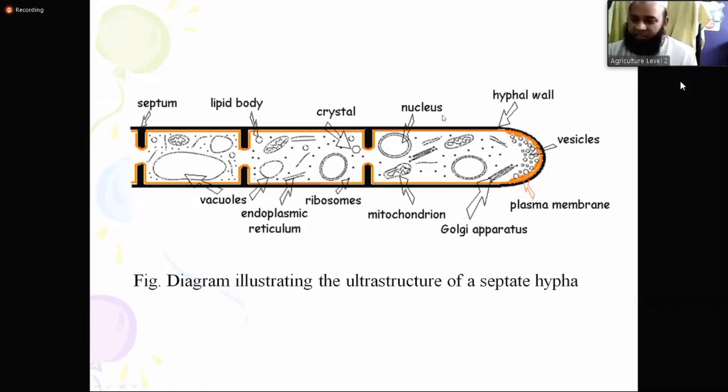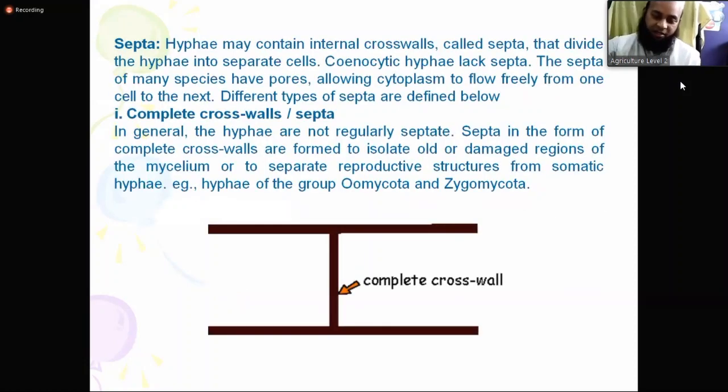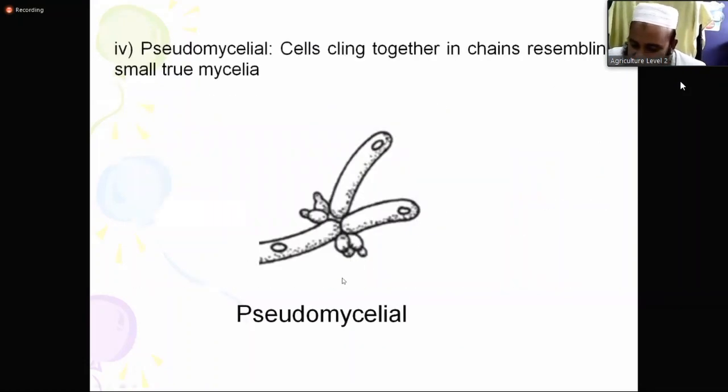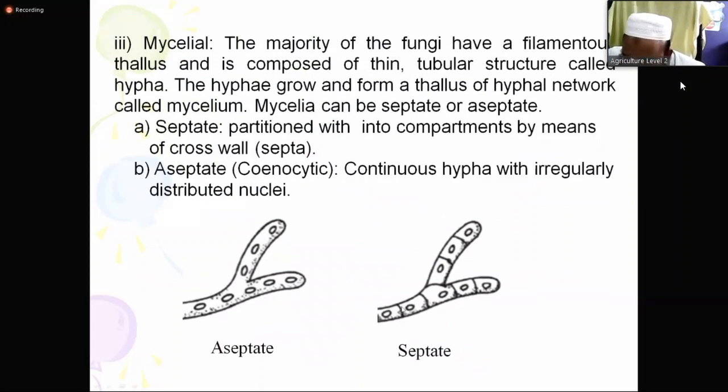This is very easy, isn't it? I think it's very easy. Okay, we go for the next. I think you don't have any question on it. Okay. So now we'll discuss the septa. I told you that they have some septa. Do you remember? Septate. Now I will discuss this septa in detail.